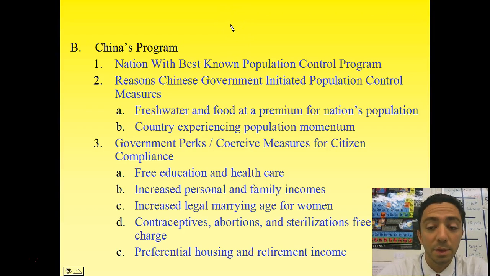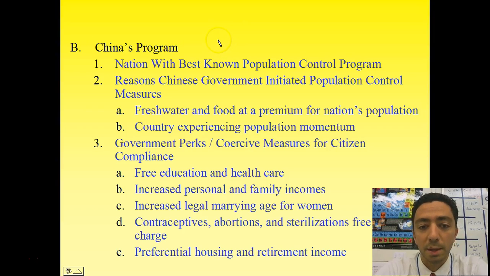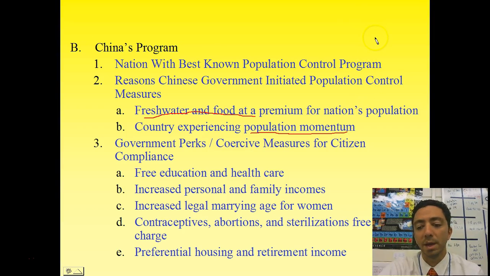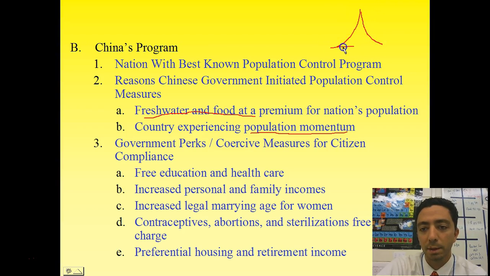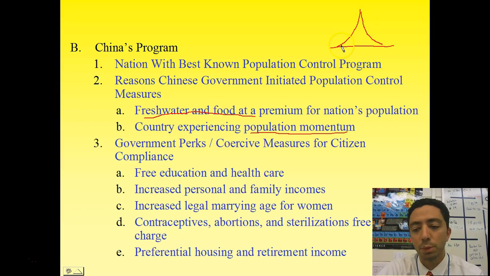In 1953 exactly, China did their first census and realized that they're going to have some issues with having too many people. Fresh water and food were going to start to become scarce, and they looked at this thing called population momentum, which we talked about with the age structure diagrams. If you looked at their age structure diagram at this point, it was shaped exactly like our developing world pyramid here. A really large number of individuals were pre-reproductive, and they saw that momentum, those wide bars, being carried up further and further, and it painted a picture of a lot of growth.